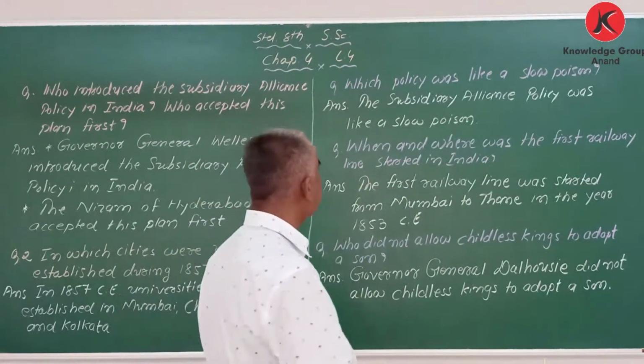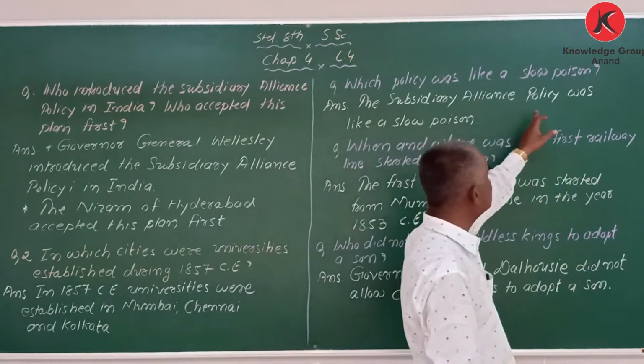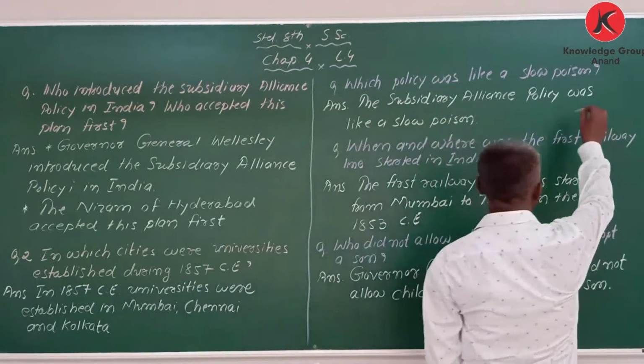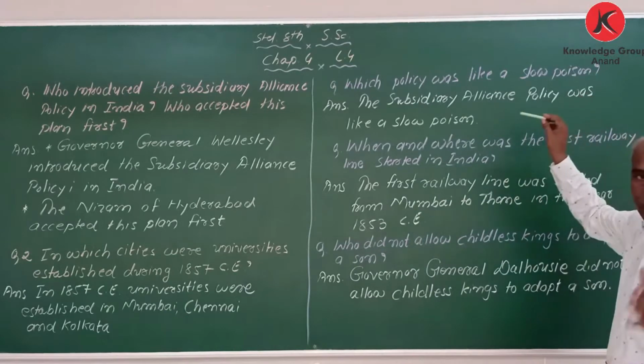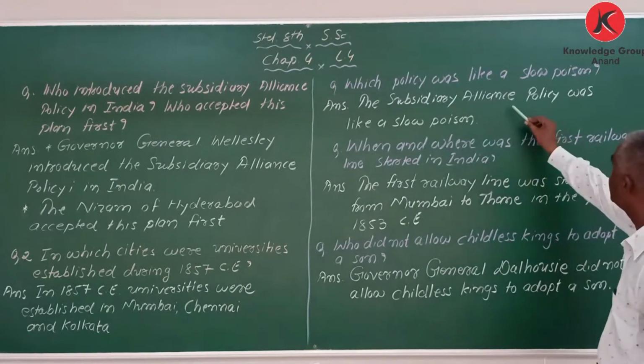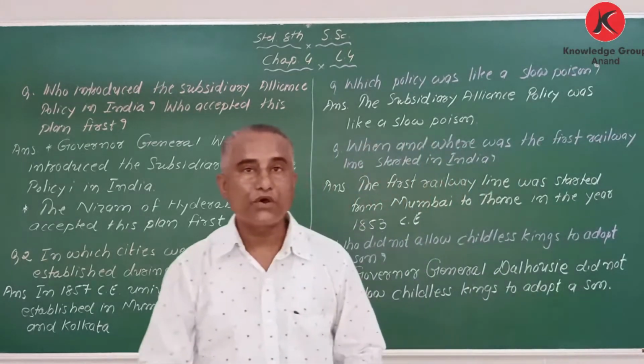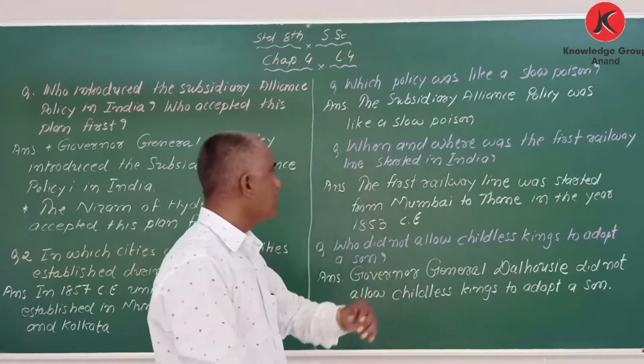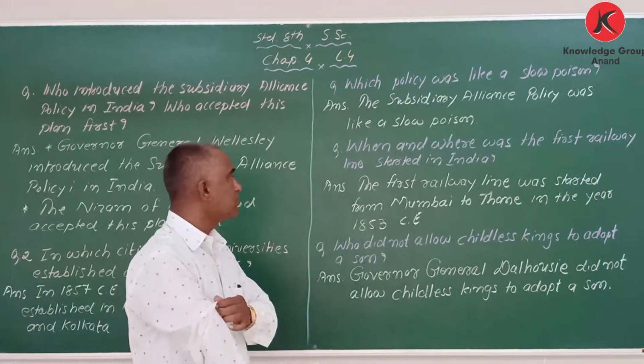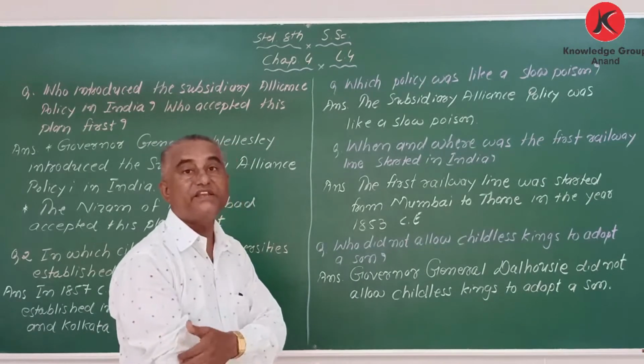If you want, you can write down: the subsidiary alliance policy introduced by Wellesley was like a slow poison. Got it?